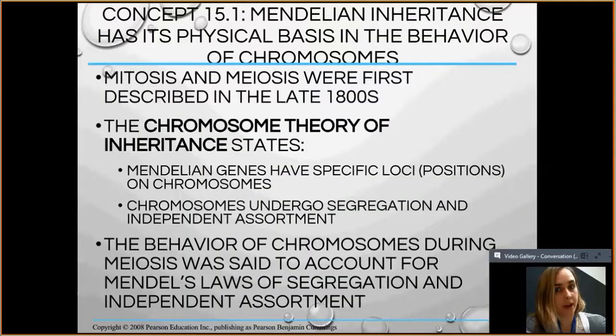So I'm going to need you to think back a little bit into the meiosis unit. We were talking about how all the chromosomes separated and lined up. Mendelian genetics has its basis in the behavior of chromosomes, and how they separate was explained when we talked about meiosis and how you make your gametes or your sperm and your egg. So that was first described in the 1800s, and the chromosome theory of inheritance states that all genes have specific locations on chromosomes, and that chromosomes undergo segregation and independent assortment.